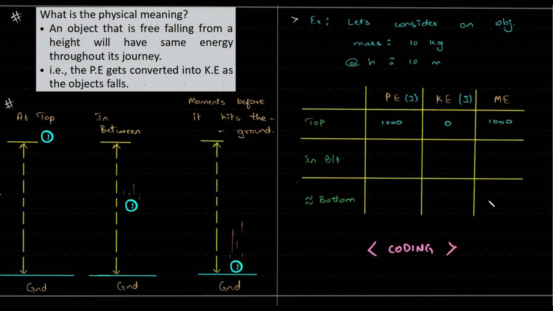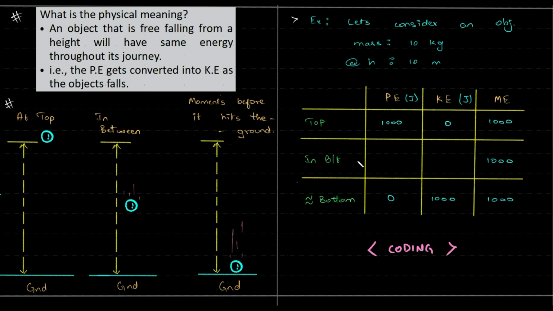At the bottom, what happens? Mechanical energy cannot be 0 here either. I'm so sorry, it has to be 1000 and 1000. Mechanical energy cannot change. Whatever energy the object started its journey with, the same energy will remain throughout its journey. The potential energy just before it hits the ground is 0, right? Close to 0. So where will this energy go? It will get converted to kinetic energy.